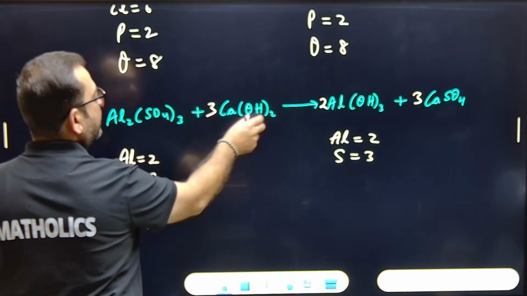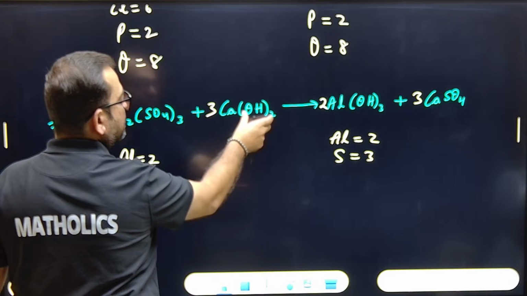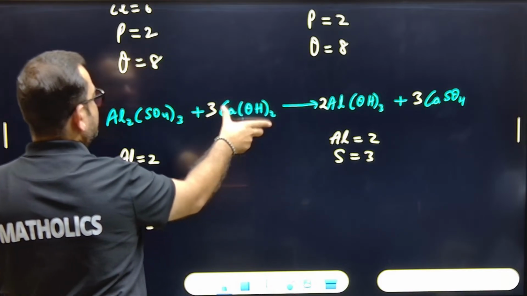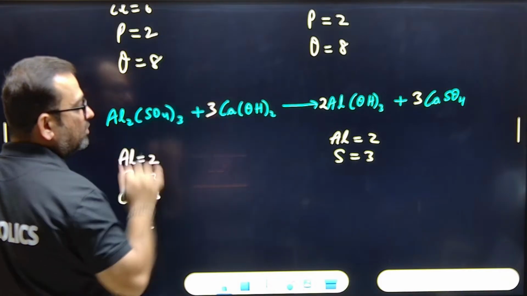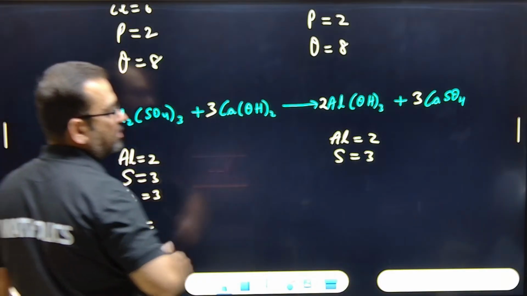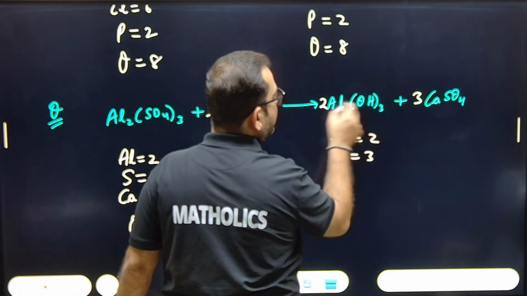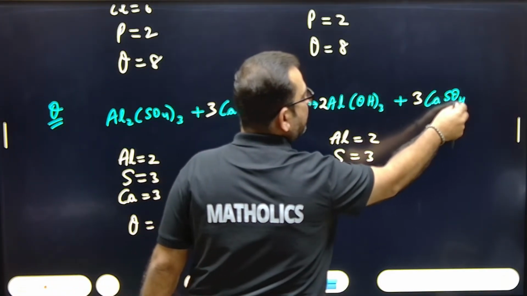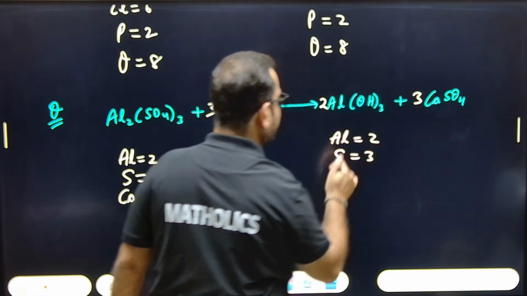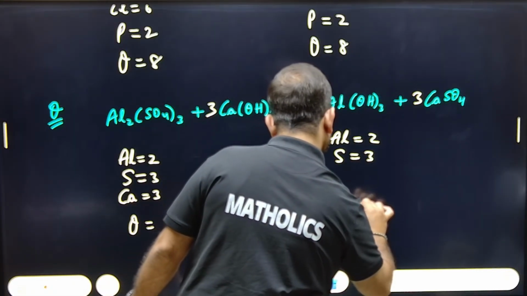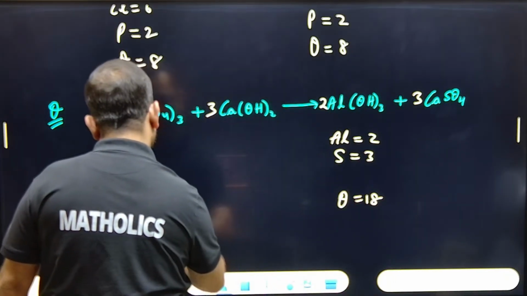4 these are 12. And this is 2 oxygen and 3 twos are 6. So 6, here it is 12. 12 and 6, 18 oxygen are there. How many? 18 oxygen. Here you check how many oxygen? 3, 2 3 are 6. Here it is 4, 3 4 are 12. 12 and 6, 18. That means oxygen done. Oxygen 18. Oxygen here also 18.